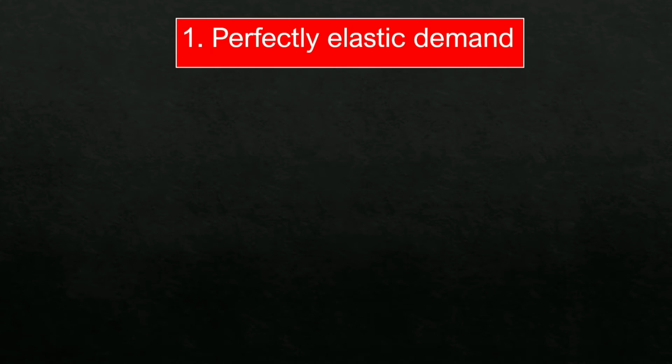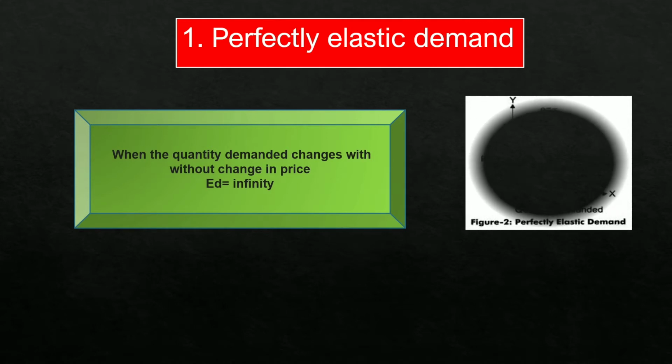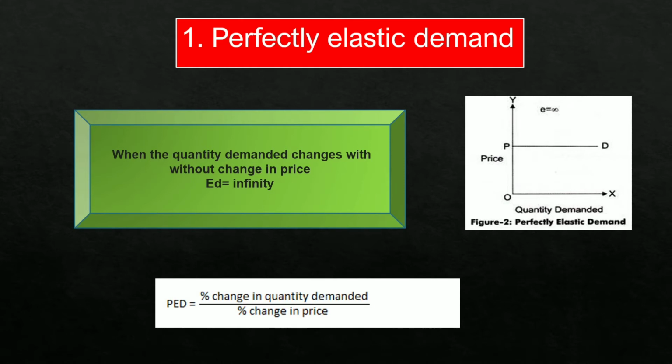So let's start. The first one is perfectly elastic demand. That says the price is not changing, yet the quantity demanded changes. As you look into the formula of the percentage method, elasticity of demand is percentage change in quantity demanded upon percentage change in price. By looking into the formula, you can get to know that there is no change in price. So the denominator is 0. So elasticity will be infinity, right? When the quantity demanded changes without a change in price, it is known as perfectly elastic demand. There is no example that exists in reality, when price is not changing, yet demand is changing.